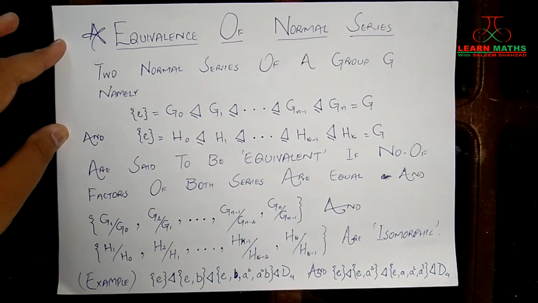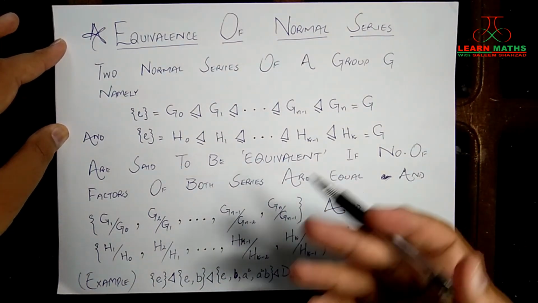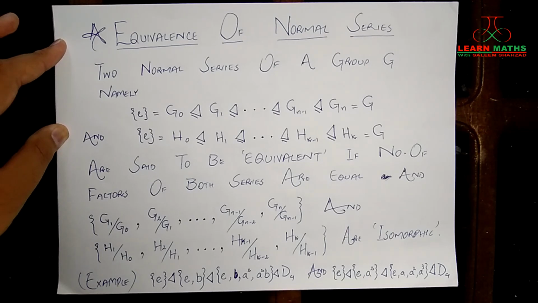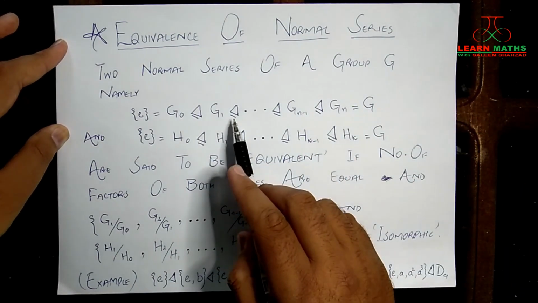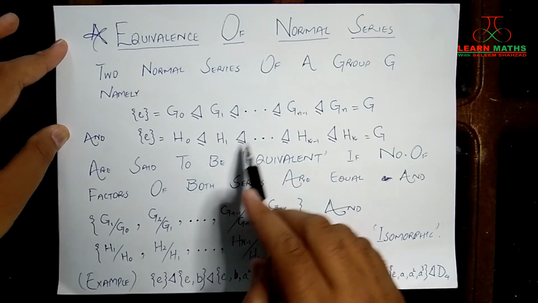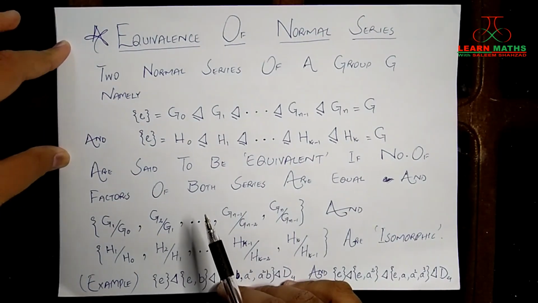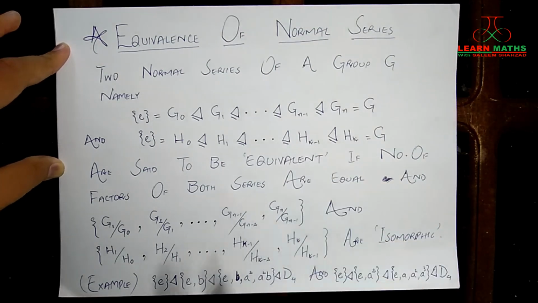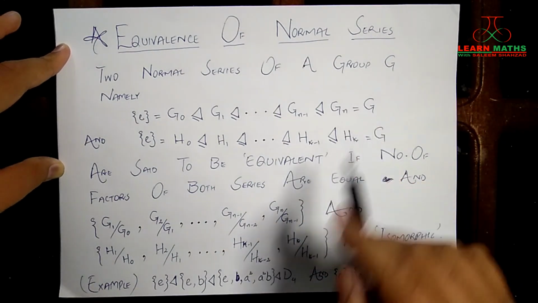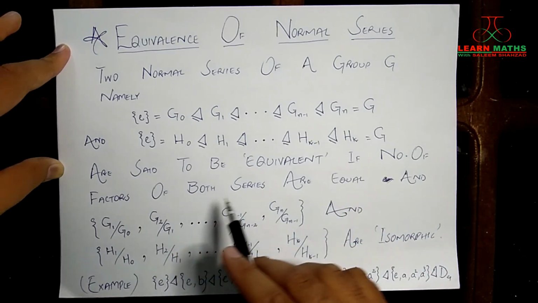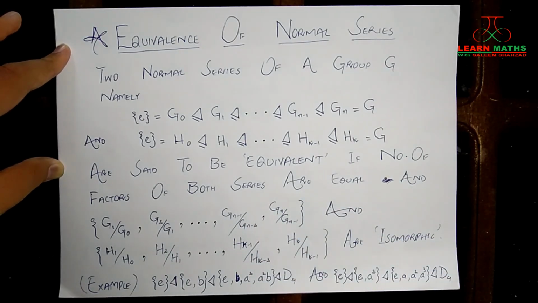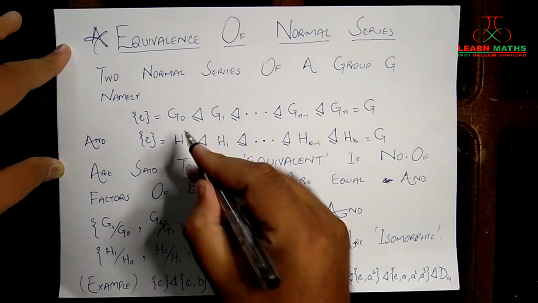As I have already mentioned, a group can have more than one normal series. So let's suppose that we have a group G which has two normal series. First is this, second is this, right? We will say that these two normal series of the group G are equivalent if the number of factors of both series are equal. First of all, the number of factors.